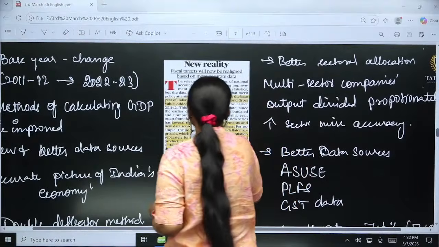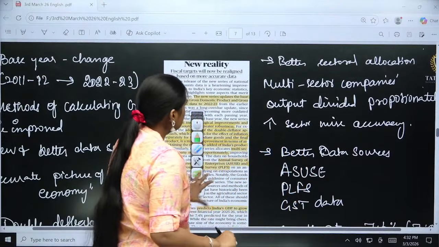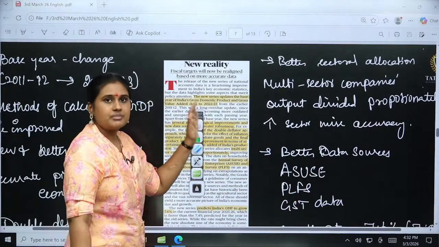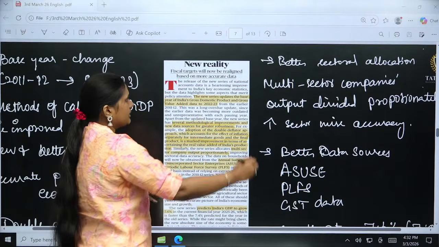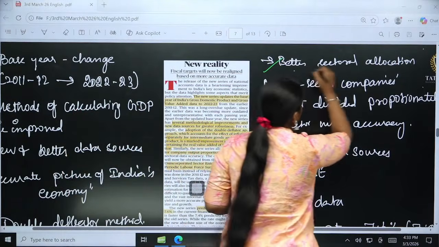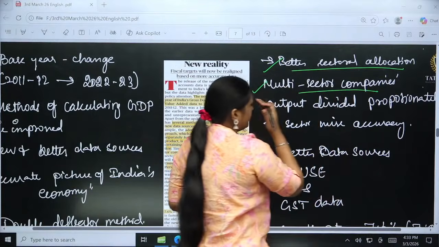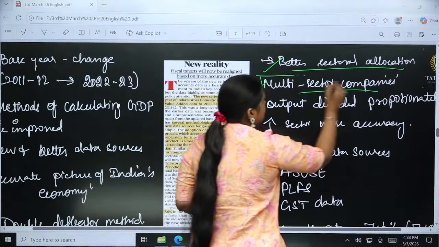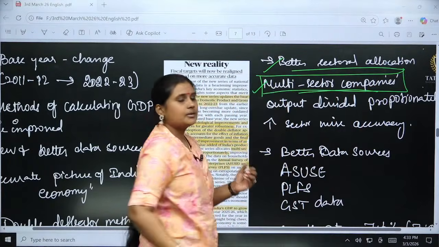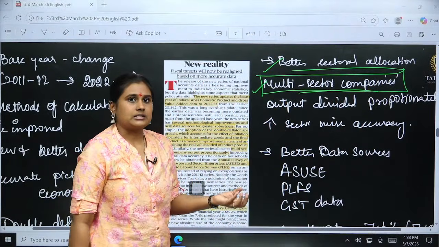So what we are able to see here is by adjusting this GDP base year, we are able to get the better sectoral allocation, okay. There are multi-sector companies, and it is not about one particular company, there will be multiple sectors, okay.